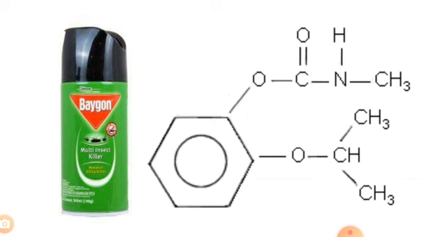So what are the uses of Baygon? It is used for control of agricultural pests, household insecticides and insects that would be dangerous, or sometimes agricultural pests or household insects.